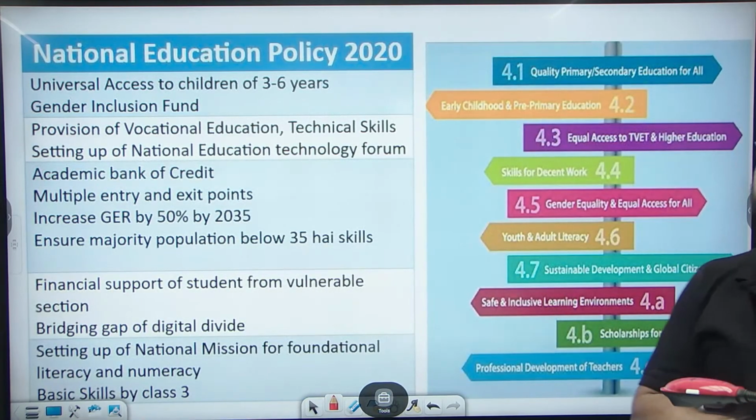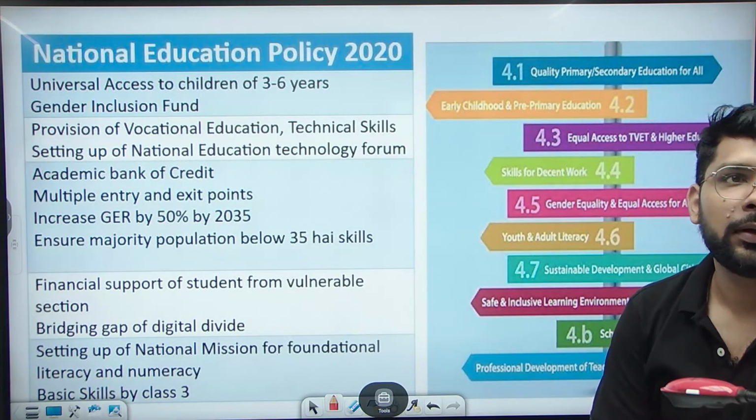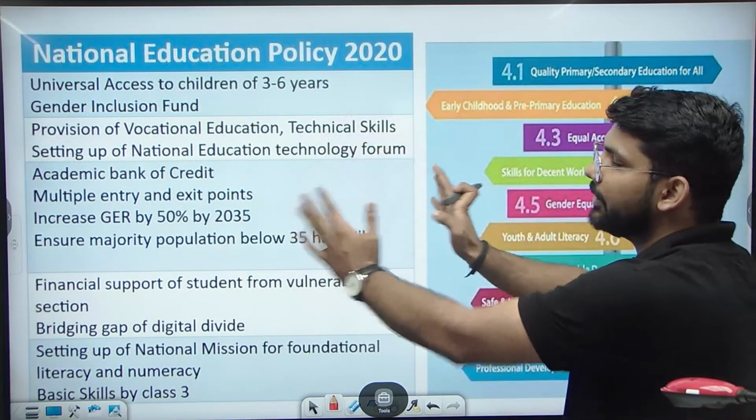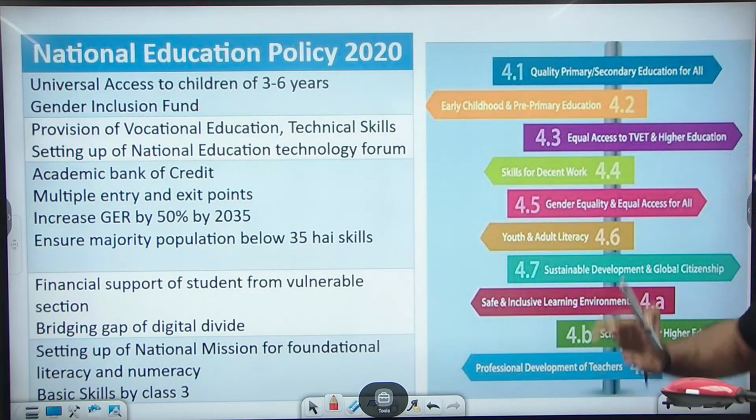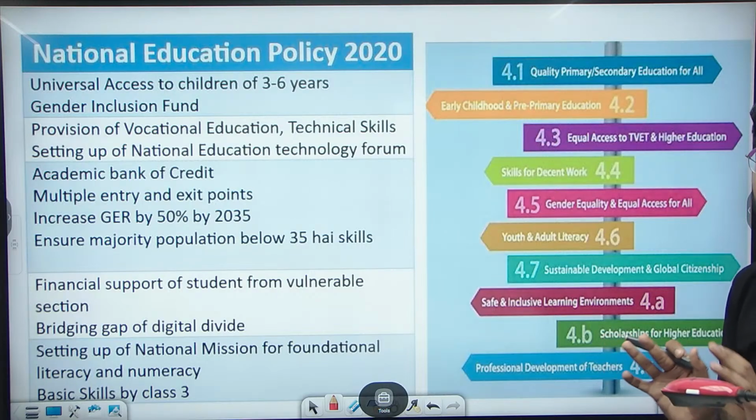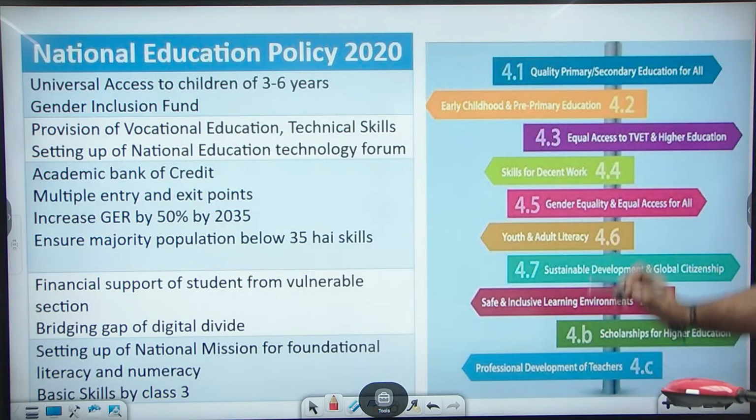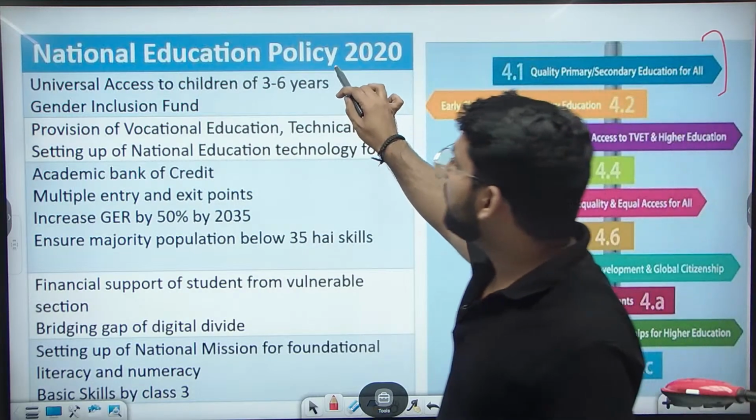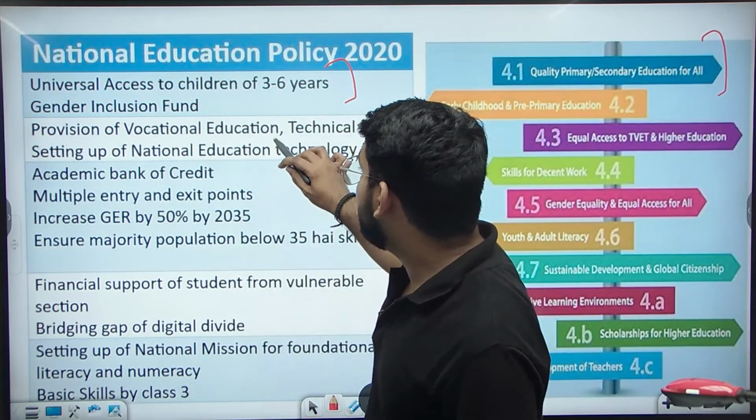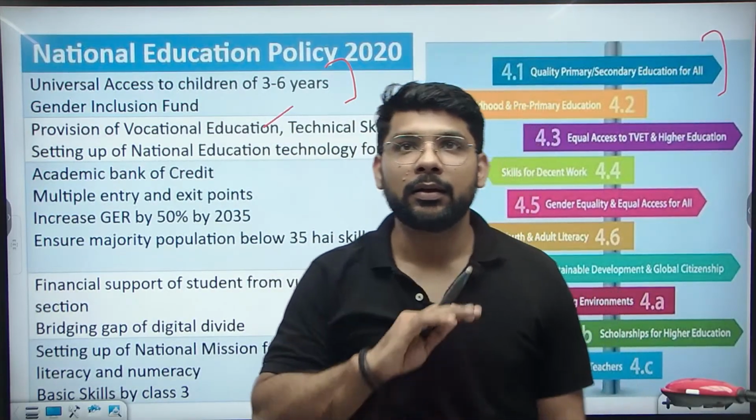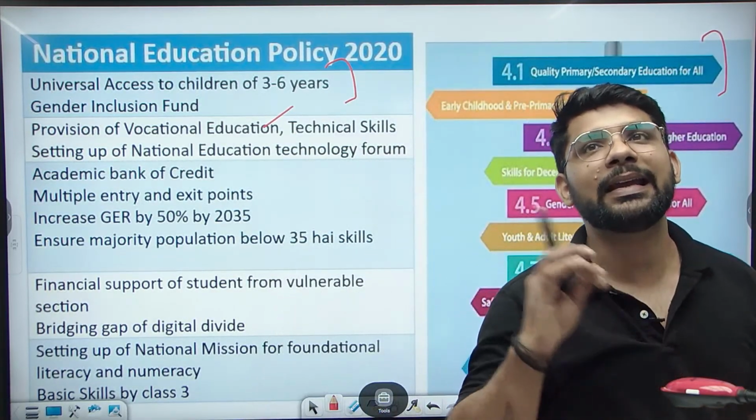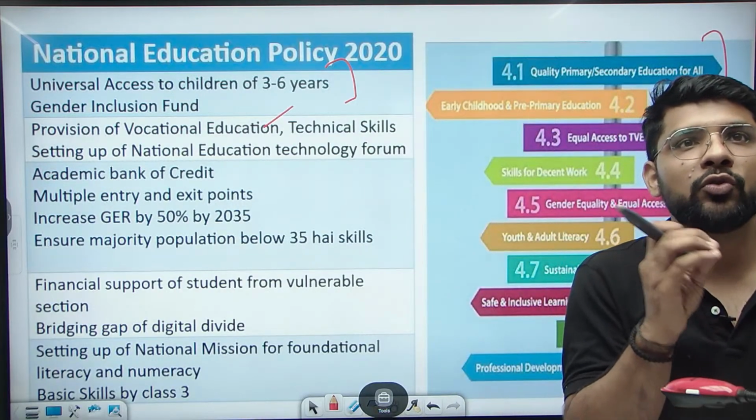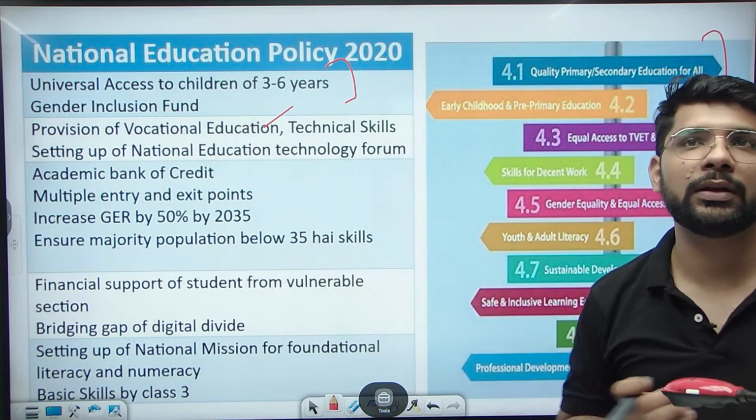In the first part, there are some points given on the board, one related to the National Education Policy 2020, and these are the points of Sustainable Development Goal 4, and we see the similarity between these points. The first point of SDG 4 is saying quality primary and secondary education for all. The same point: universal access for children and education for all, the same education for all, then quality education. This is also the goal of the new education policy and the same goal of Sustainable Development Goal 4.